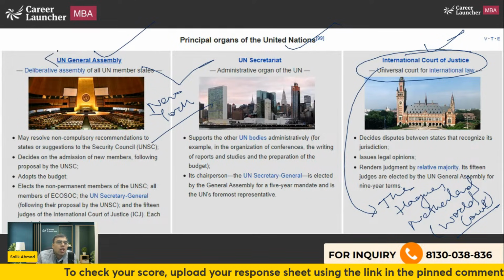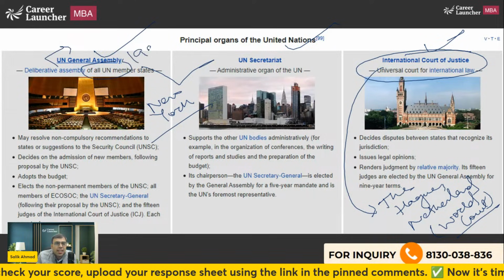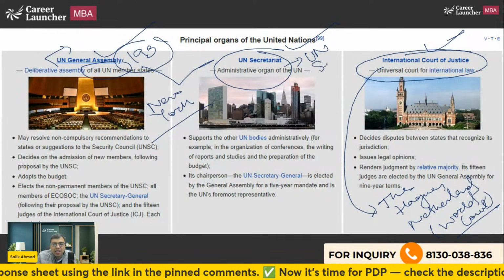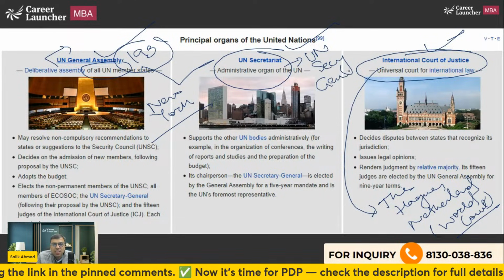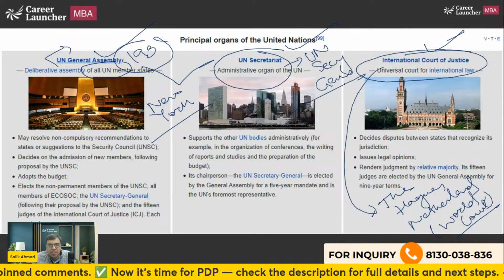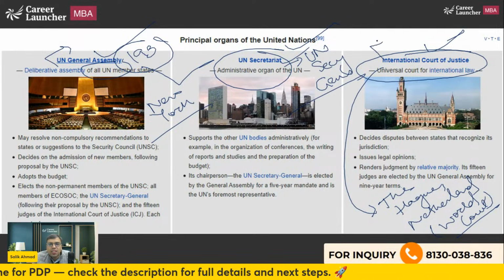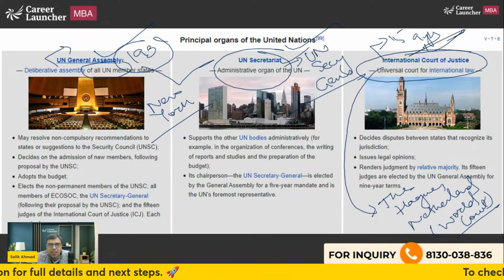UN General Assembly: all the members of UN, all 193 members, can attend. UN Secretariat is headed by the UN Secretary General. And you have to answer me in the comment section who is the current UN Secretary General. UN Secretariat is a bureaucratic body. Then we have International Court of Justice. We have 15 judges elected for 9 years. That is what you should be knowing.